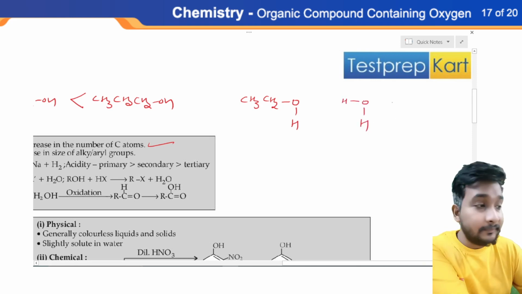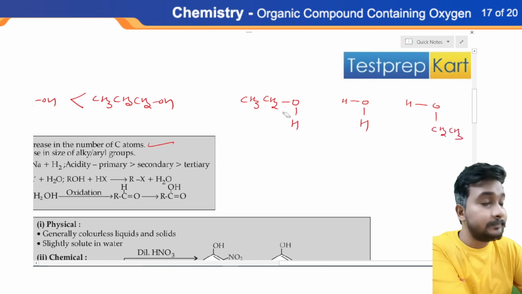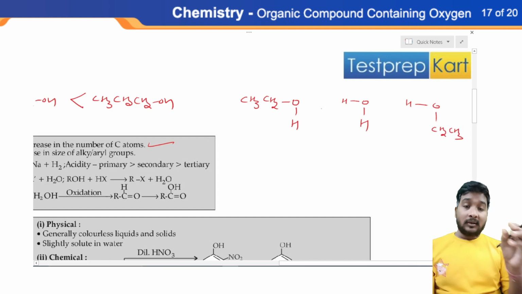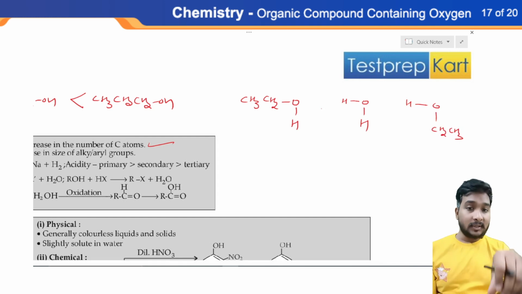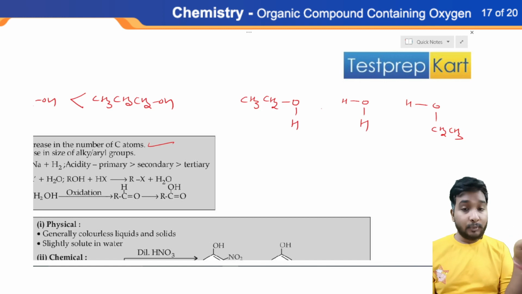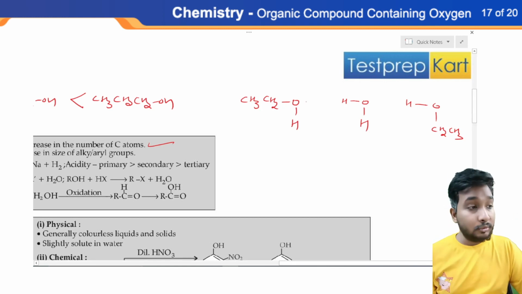Water looks like this, and I am drawing again a molecule of ethanol, CH2CH3. Now see, whenever we pour ethanol in water, this kind of bonding happens. How? Two ethanol molecules combine with a single molecule of water like this.